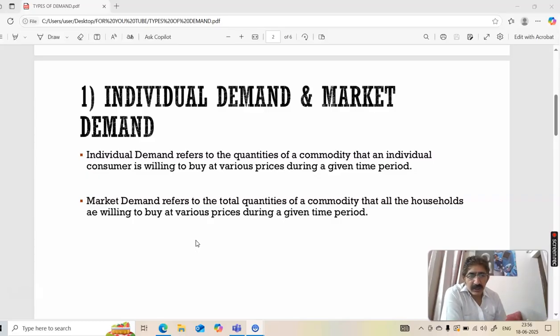Okay, so what I do is I conduct an interview with all the households, all the families residing in that colony, and make a note of which family will buy how much. Okay, Mr. Verma will buy this quantity of milk per month at this price. Okay, Mr. Mishra will buy this much quantity of milk at this price. Mr. Arora will buy this much, and so on and so forth. And I add up. Okay, that gives me market demand.